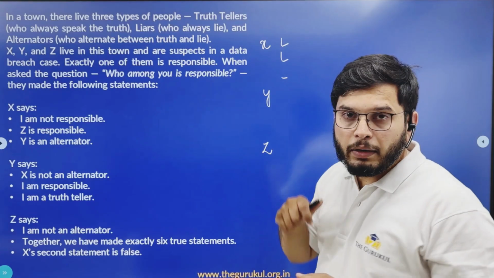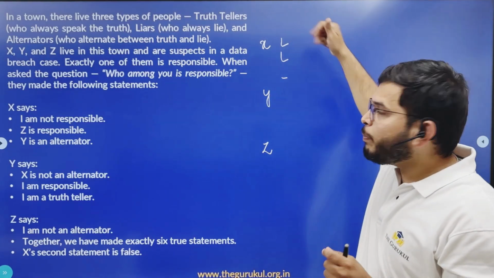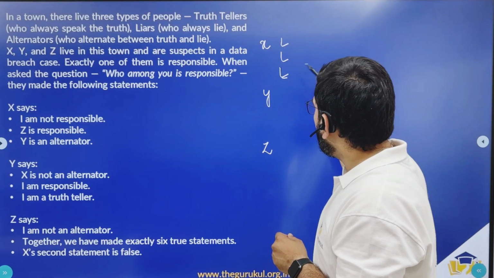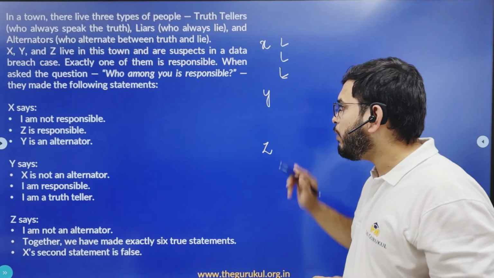Now, can X be the alternator? No. For X to be an alternator, these two should be different. So X should be a liar only, where the third statement made by X is also a lie. So you cannot have Y being an alternator.